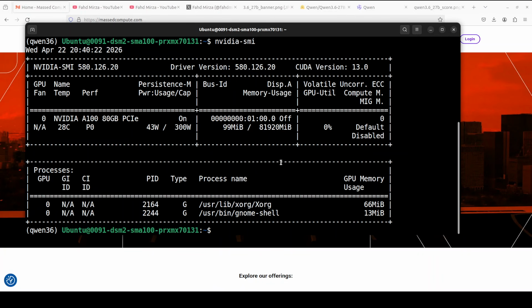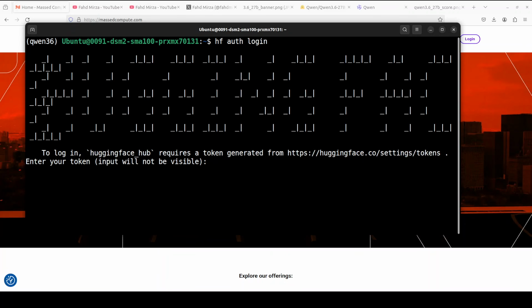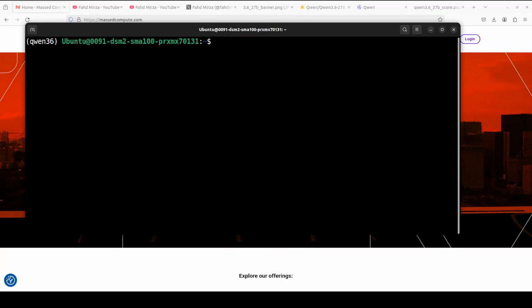Now I will be talking more around this model because there is a lot to talk about, but at the same time I will kick off the installation. The first step is to log into Hugging Face so that we can download the model. I'm just going to run this command and give it my read token, and I am logged in. You can also grab your token from your Hugging Face profile.